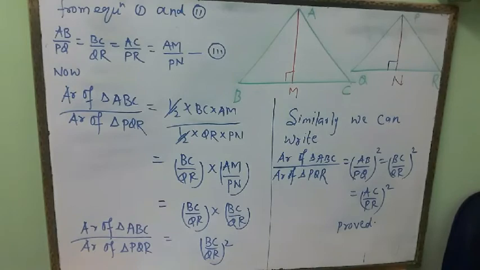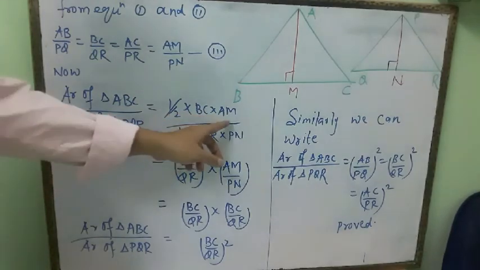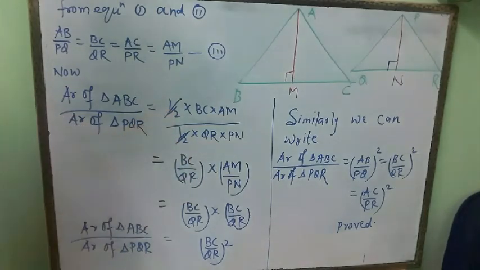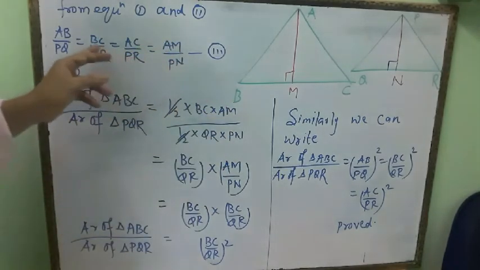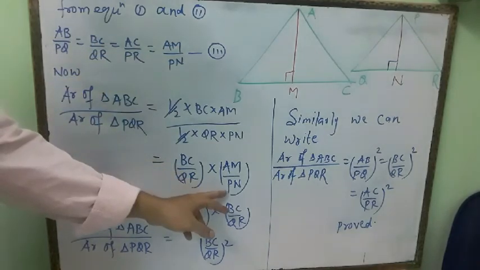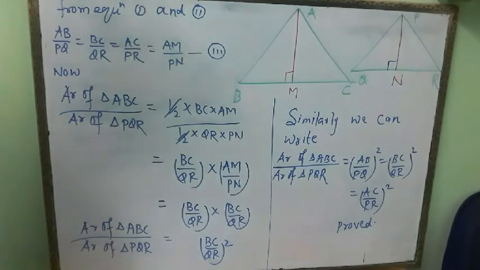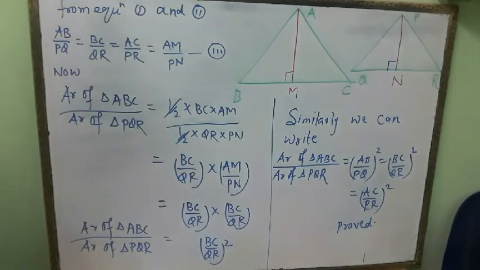After this we will find the area of the triangles. Write area of triangle ABC divided by area of triangle PQR. We can write half into base BC into height AM, over half into base QR into height PN. Half will cancel out. We make pairs: BC by QR into AM by PN. As we know that AM by PN is equal to BC by QR, we put AM by PN as BC by QR. So this makes BC by QR whole square. Similarly, area of triangle ABC divided by area of triangle PQR is AB square by PQ square, equal to BC square by QR square, equal to AC square by PR square.